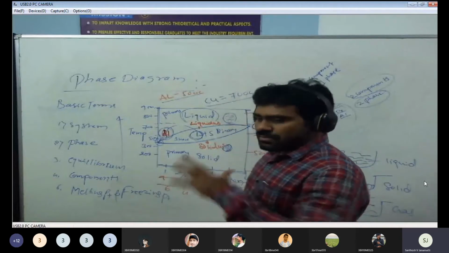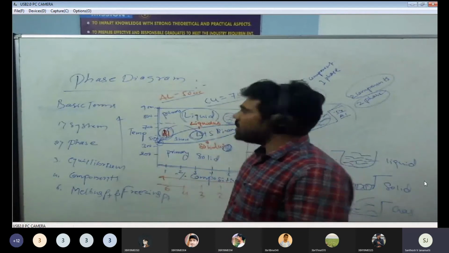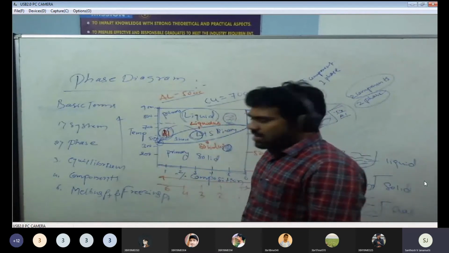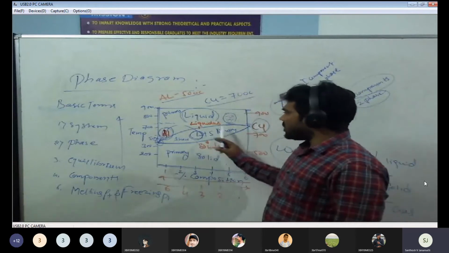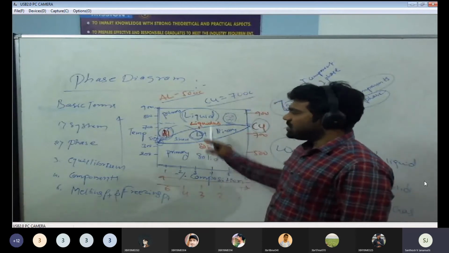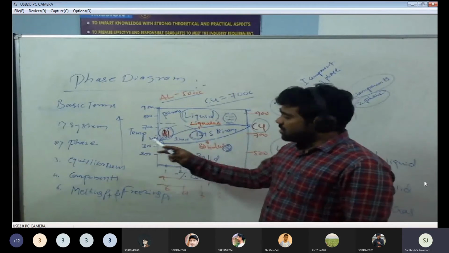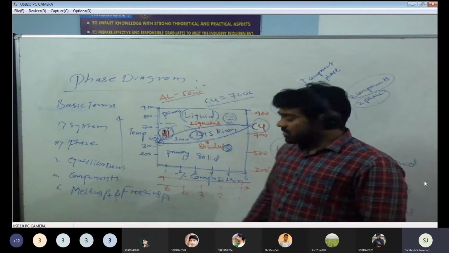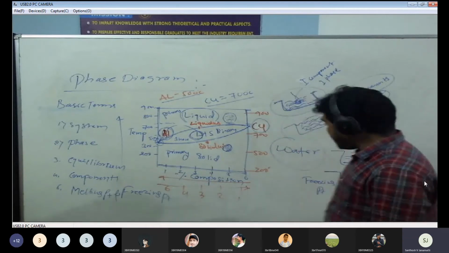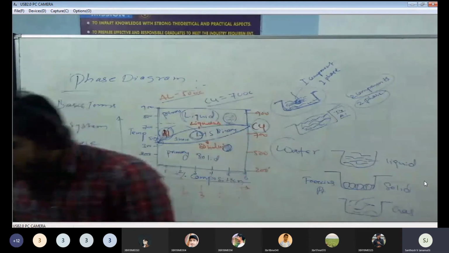At this stage, you should understand the basic terminology of the phase diagram. I hope you understand total primary phase, L plus, what the liquidus line is, what the solidus line is, what is primary, what is secondary, what is the system, what is a phase, what is the equilibrium condition, what are the components, what are melting point and freezing point. I hope you understand these things. Okay, right?